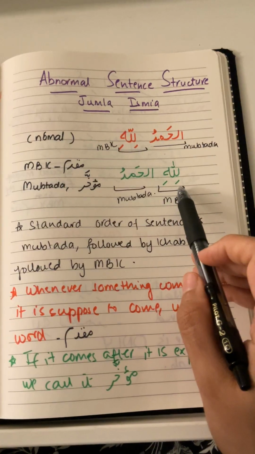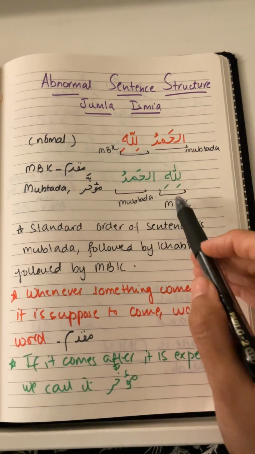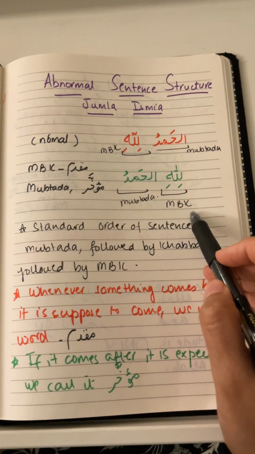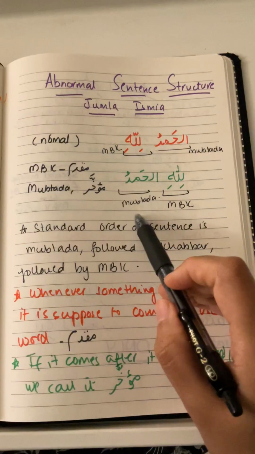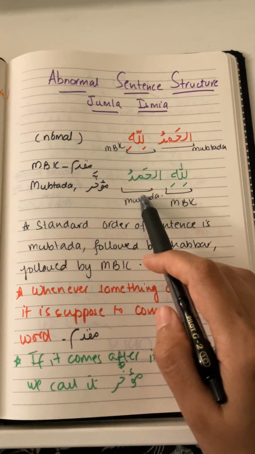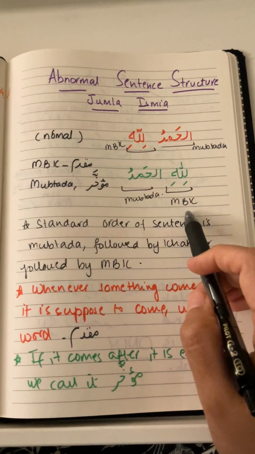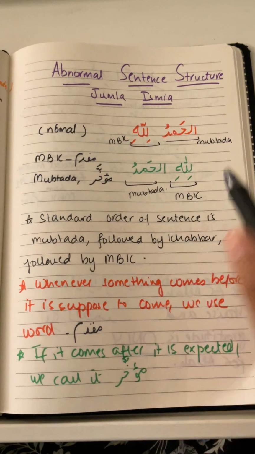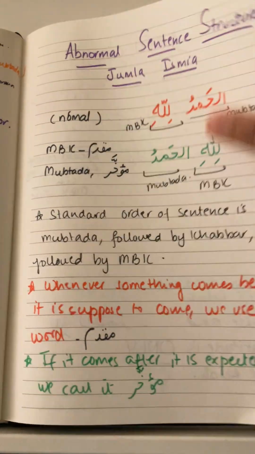Now we see that sometimes it's also said Lillahil Hamd, Walillahil Hamd, right? So over here the Mutalik bil Khabar is coming before it is expected to come. So the Mutalik bil Khabar is going to be Muqaddam, and then the Mubtada, which is supposed to come in the beginning of the sentence, is not coming there. So the Mubtada will be Muakhar. So Mutalik bil Khabar in this situation is Muqaddam and Mubtada is Muakhar. Let's look at some more examples to understand this.